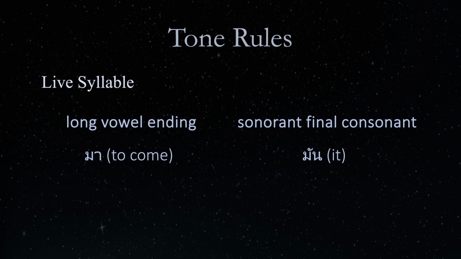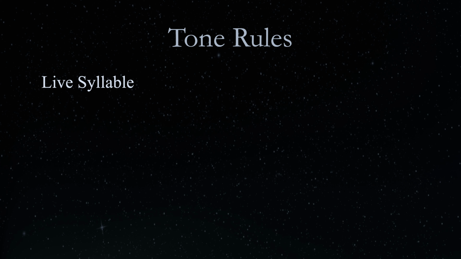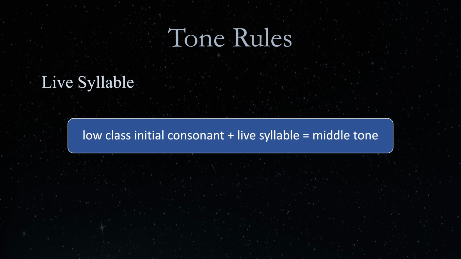We can now compress the tone rules for a syllable ending with a long vowel sound and the tone rules for a syllable having a sonorant final consonant into the tone rules for a live syllable. A live syllable beginning with a low-class consonant is in the middle tone. For example, ma, meaning to come, and man, meaning it. The single syllable in the word ma is a live syllable because it ends with a long vowel sara-a, while the single syllable in the word man is a live syllable because it has a sonorant final consonant no nu. Both syllables begin with a low-class consonant ma and are therefore in the middle tone.